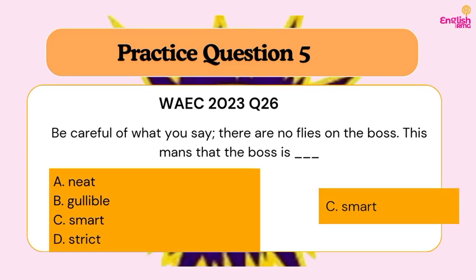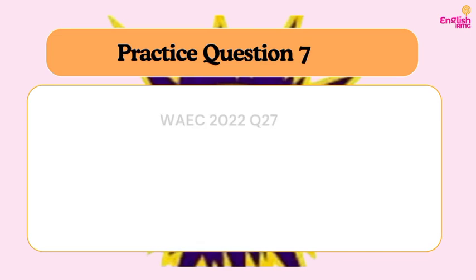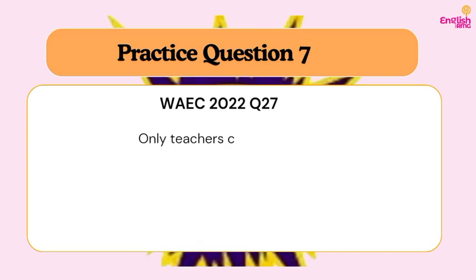If you say there are no flies on someone, you're saying that the person is smart, alert. And in this context, you are saying that the boss could misinterpret some of your words if you are not careful of the way you use your words around her. Do you understand? So now let's move on to practice question 7.